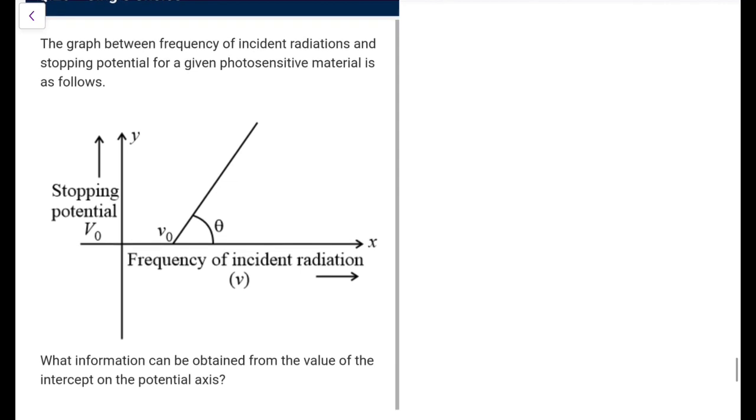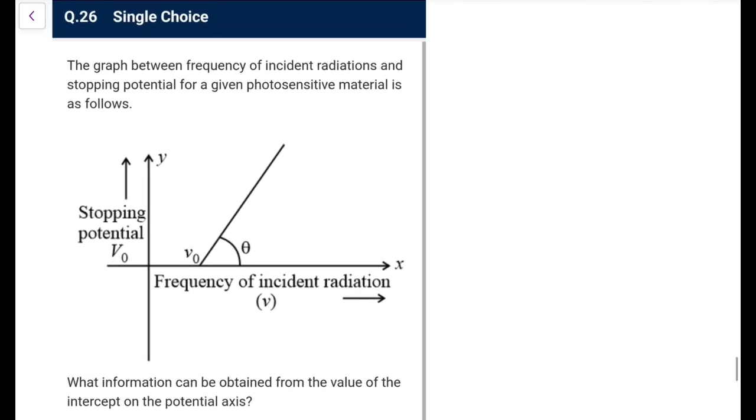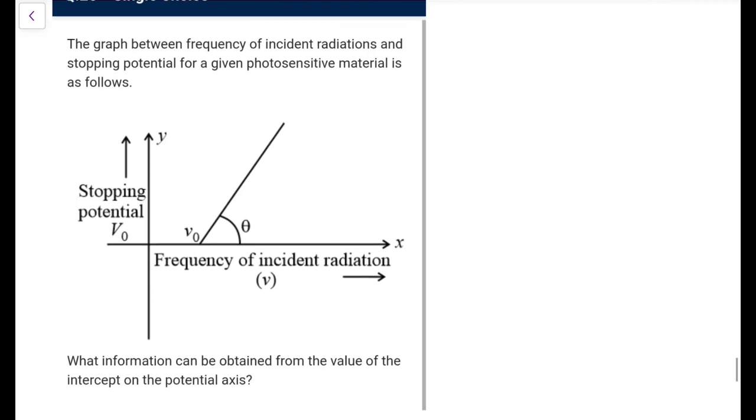Next one. The graph between frequency of incident radiation and stopping potential for a given photosensitive material is like this. What information can be obtained?